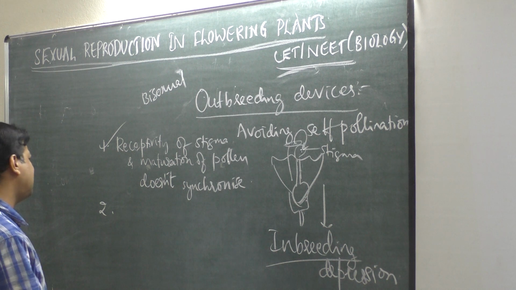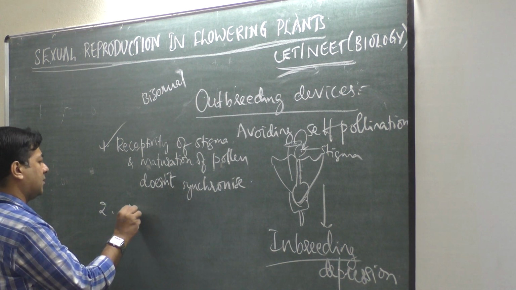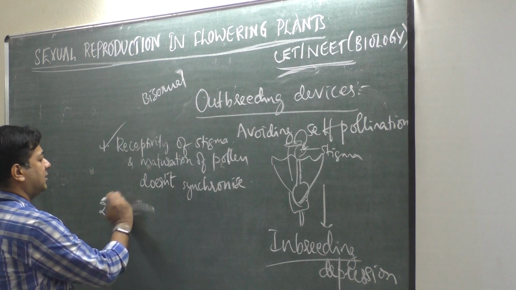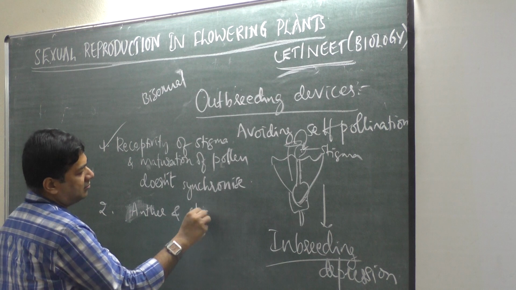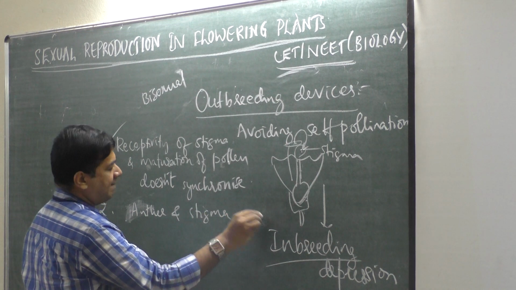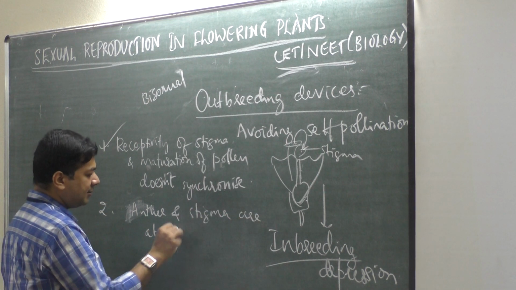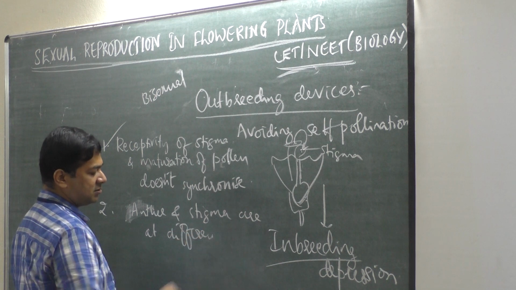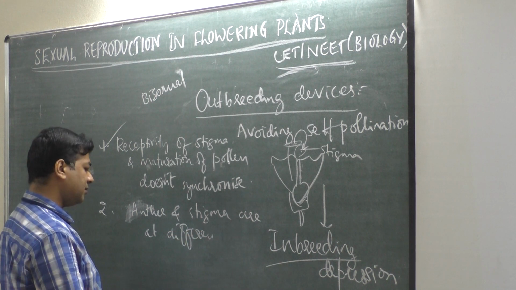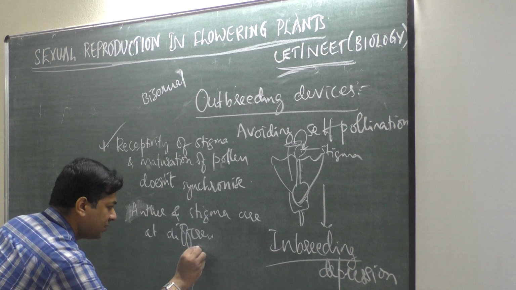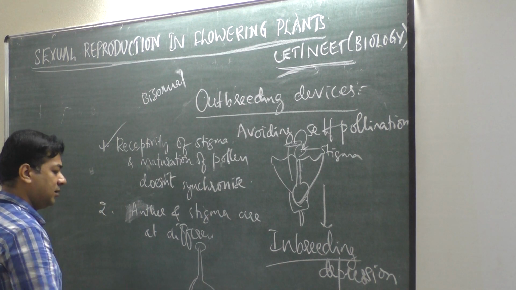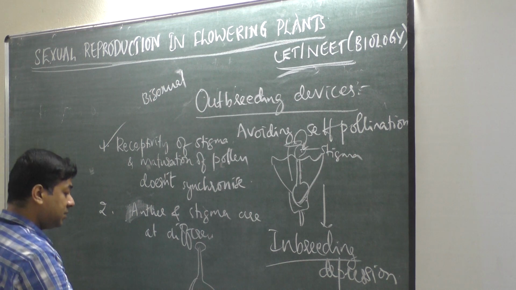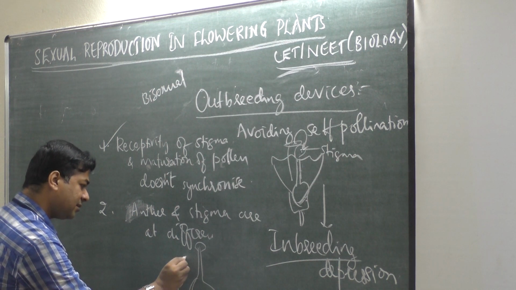See, this is also very interesting. Anther and stigma are at different positions. Let us take an example. Suppose this is the stigma at this height. But see, anthers are only till here.